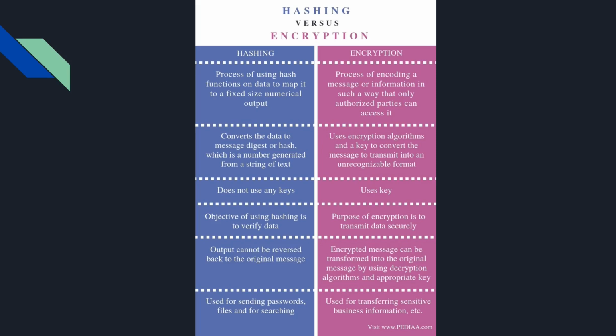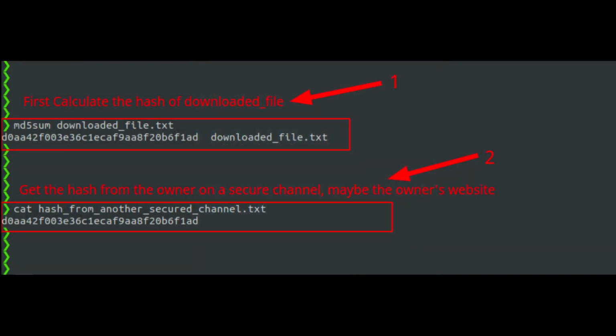Like if the file is transferred over a wire and some malicious actor modified it on the fly, the person who has received the file could ask the owner to send a hash on a secure channel, and then he or she could verify the integrity of the file by comparing the hash.